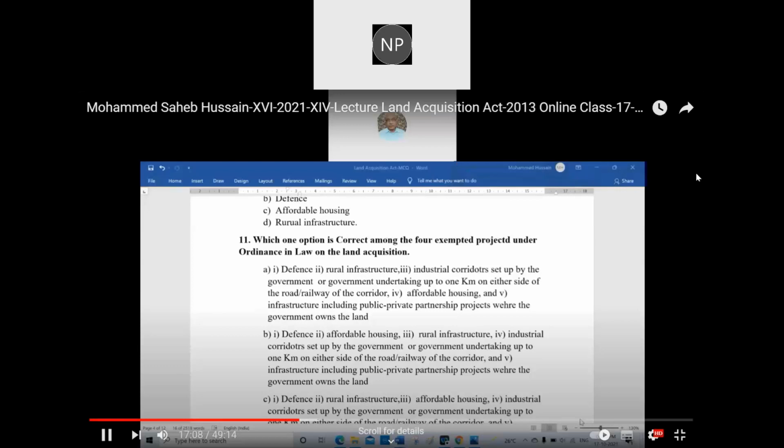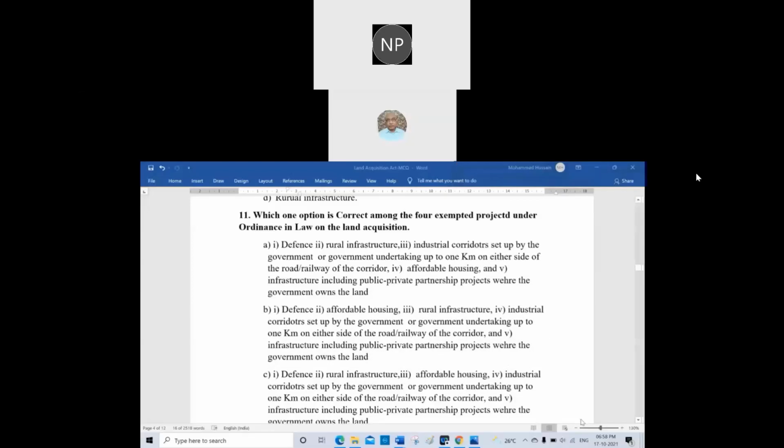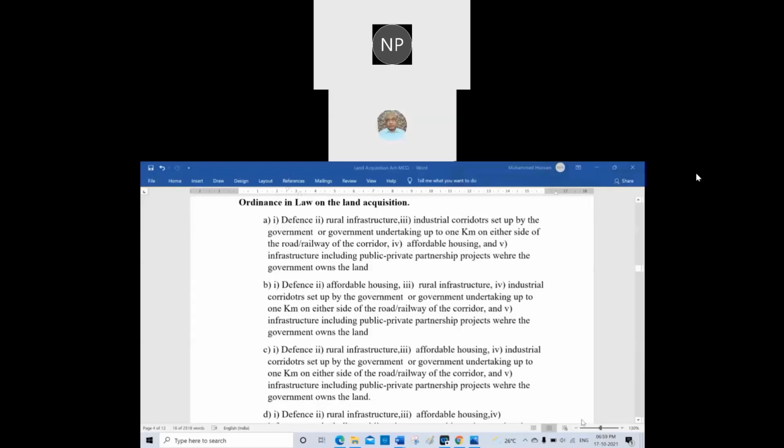Which is the correct option? B: defense, affordable housing, rural infrastructure, industrial corridors set up by the government or government undertaking up to 1 kilometer on either side of the road and railway of the corridor. And the fifth one is infrastructure, including the public-private partnership project where the government owns the land.